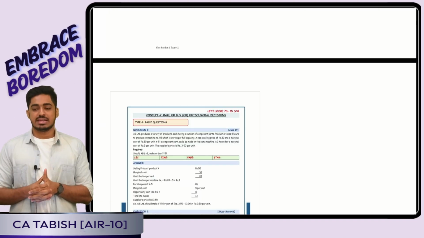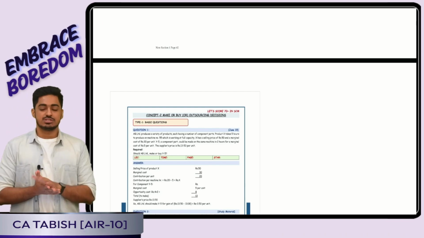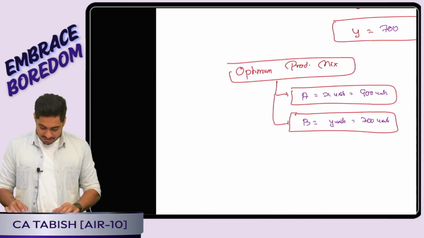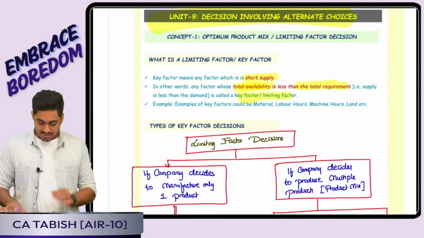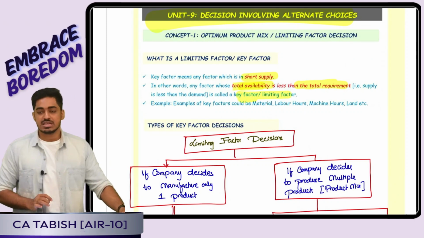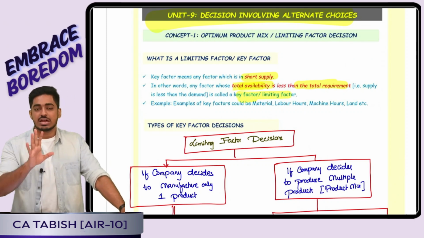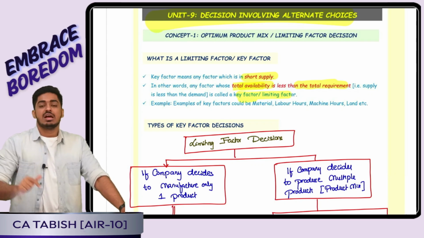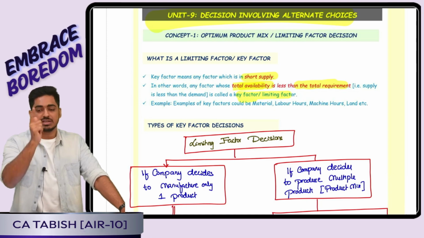Let us quickly revise whatever we have discussed in this unit. Pay attention students. This is going to be unit number 9, which is decision involving alternate choices. In that, the first decision we have taken is the optimum product mix or limiting factor decision. What is a limiting factor? Any factor which is in short supply. How do we take a decision when we have a limiting factor? Based on contribution per limiting factor.